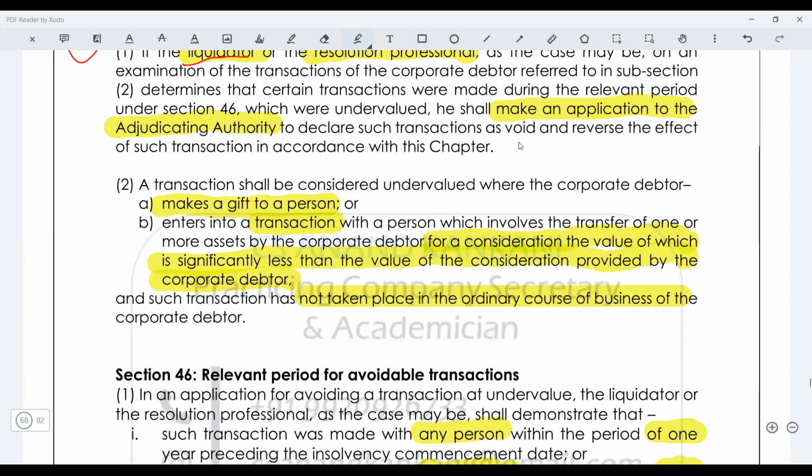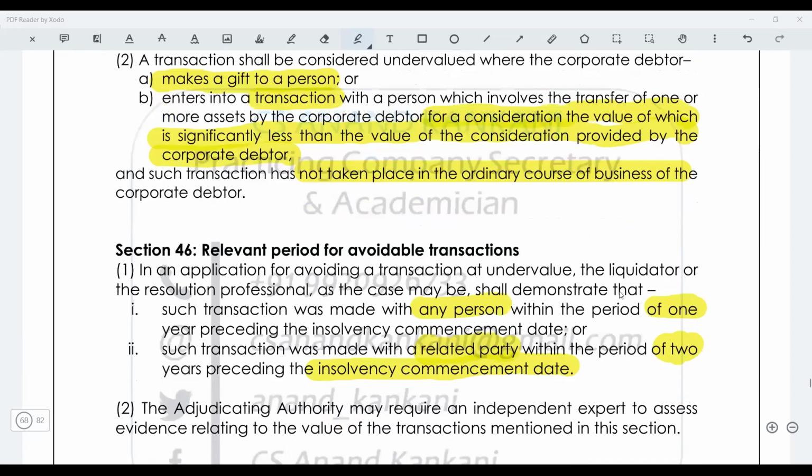Now for these undervalued transactions, it is not just the liquidator or the resolution professional who would go. If let's say any other creditor, now take for example, let's say Sri Devi ji, she realizes, even Pawan sees that there is a problem here, this transaction should not have taken place, but it has taken place. So what they are going to do, they are going to inform the resolution professional or the liquidator, but the liquidator is not taking any action. Maybe the liquidator is also now involved in that. He's also got some illegal gains or unethical gains.